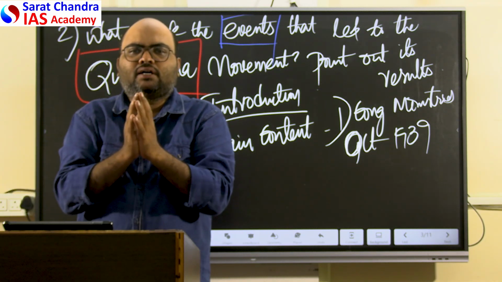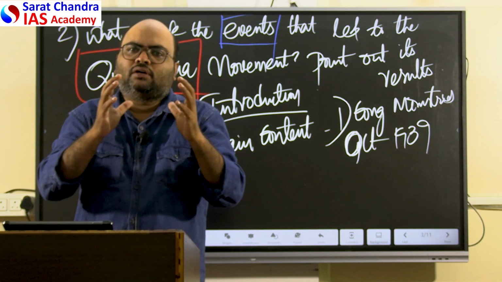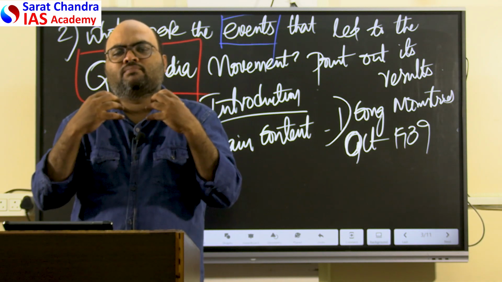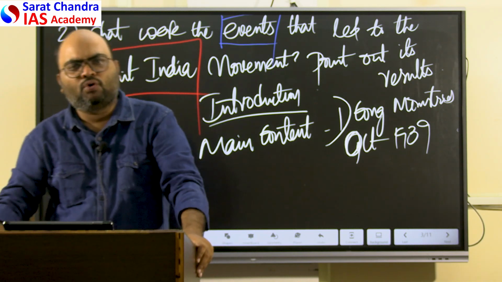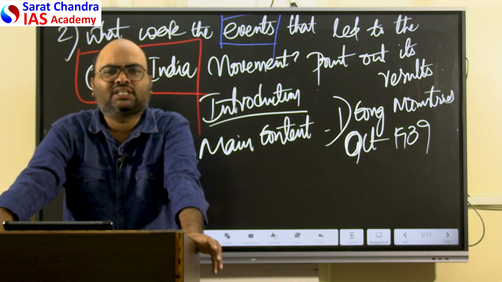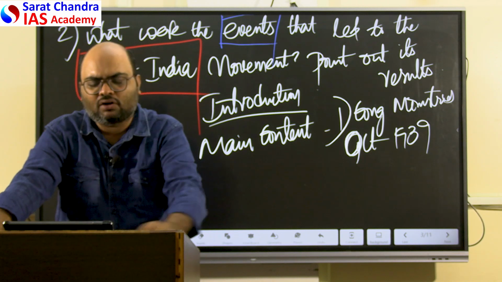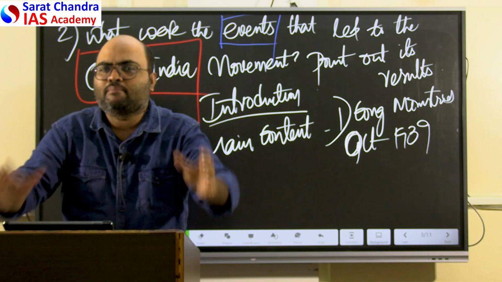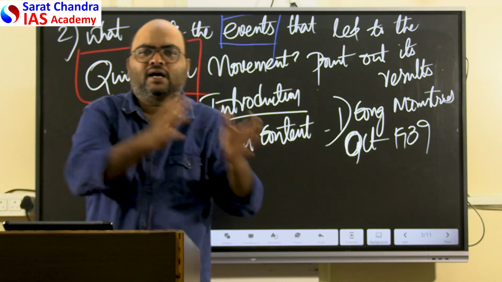The second stand of the Congress was that of the majority of the leaders in the working committee, including great national leaders like Nehru, Patel, Azad, Rajaji, other than Gandhiji. They believed that there should be a bargain between India and Britain.